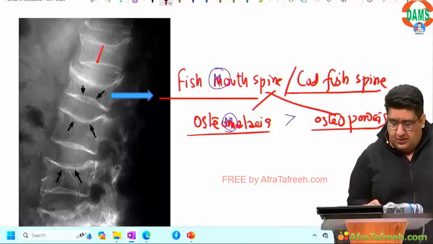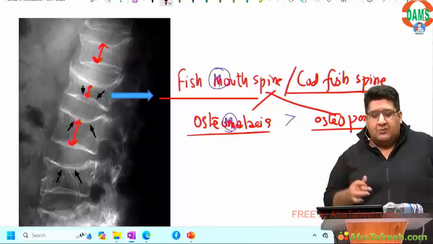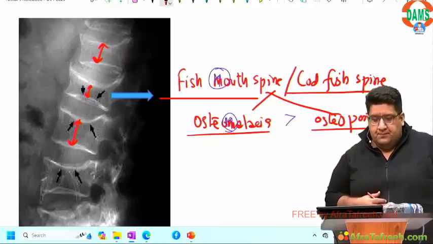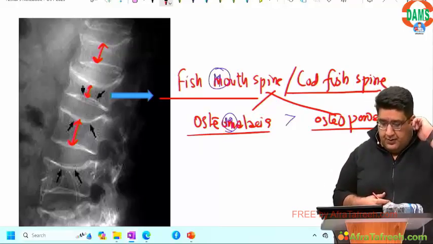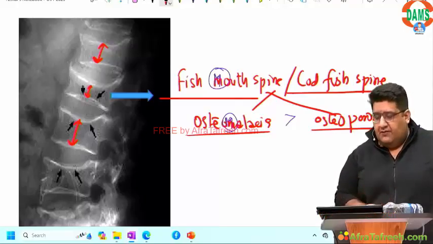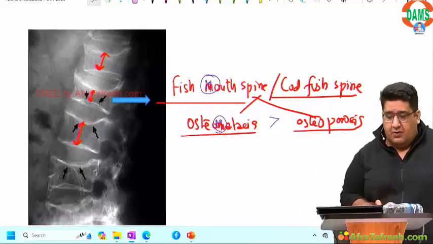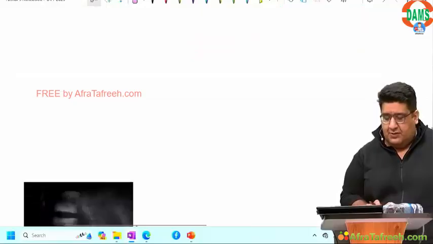Look at this vertebral body height, and look at this collapsed vertebral body height. No, it is more classical of malacia. Remember, M for mouth, M for malacia. Done? A very important radiology orthopedic question.